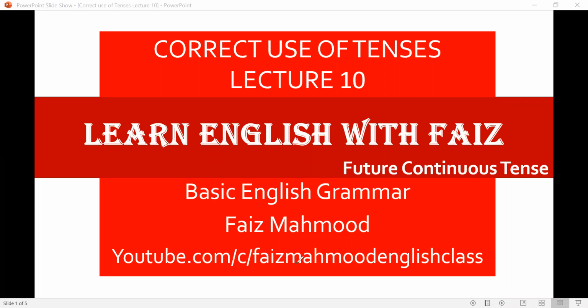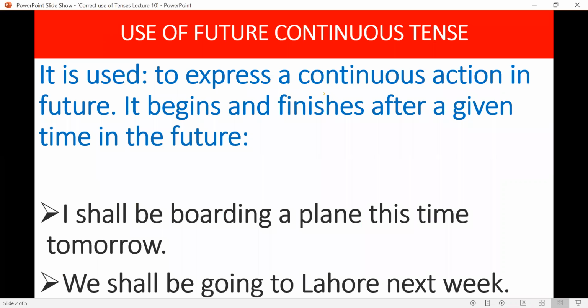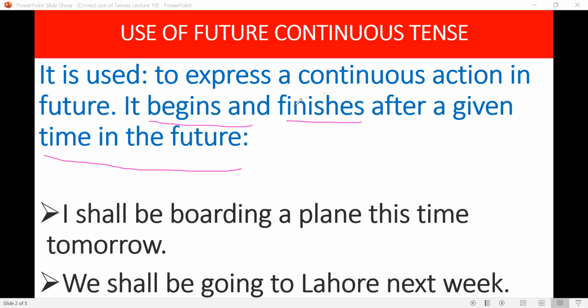Today we will learn future continuous tense. Future continuous tense is used to express a continuous action in future. Every continuous tense expresses an action which is continuous. If it is in present, it is continued now. If it is in future, it begins and finishes after a given time in future. It began at a particular time and it finishes in future.